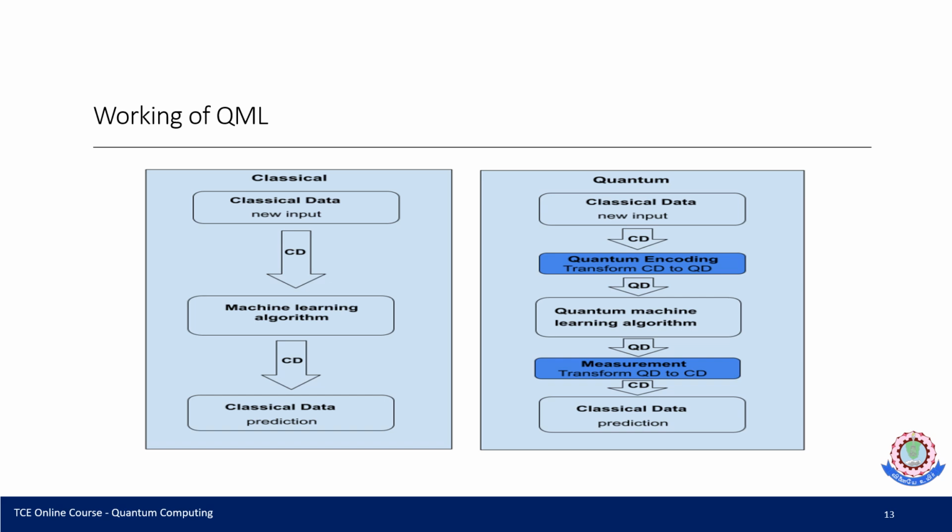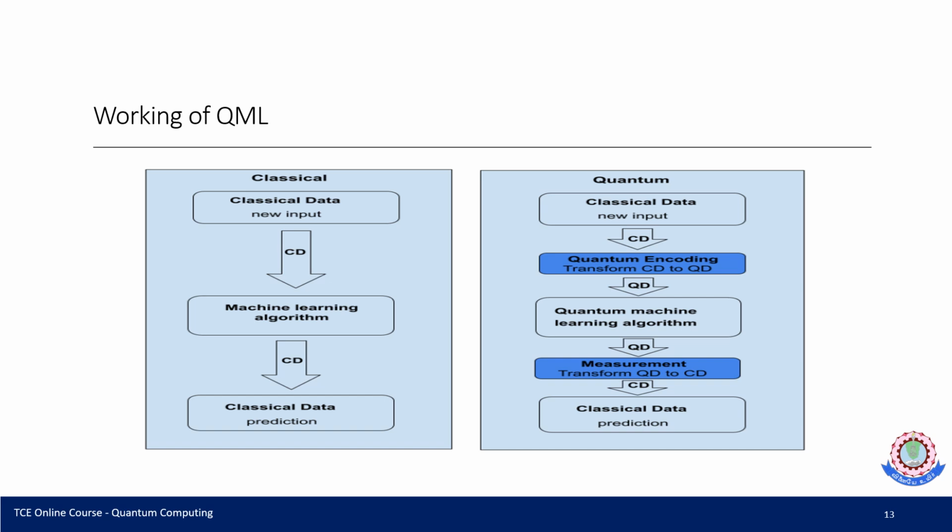In the working of QML, in the classical ML model, the classical data is entered into the machine learning algorithm and we go directly to the prediction. In a quantum-based machine learning algorithm, first the classical input is entered into quantum encoding. So CD, classical data, is converted into QD, quantum data. Then the quantum machine learning algorithm is applied here. Then we measure, converting QD to CD. Then we check the prediction. So here we have discussed the classical machine learning working model alongside the quantum machine learning working model.